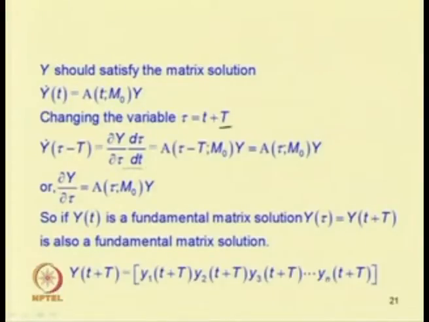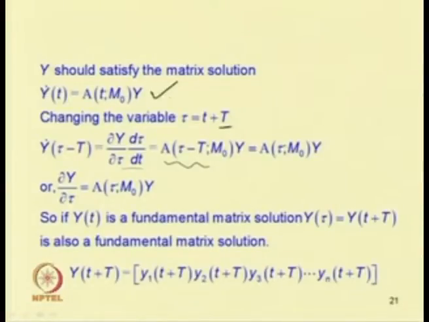This will be equal to A(tau minus T, m0) Y, and as A is periodic with period T, A(tau minus T) should also be equal to A(t, m0) Y. As T is constant, d tau by dt equal to 1. So, dY by dt equal to A(tau, m0).